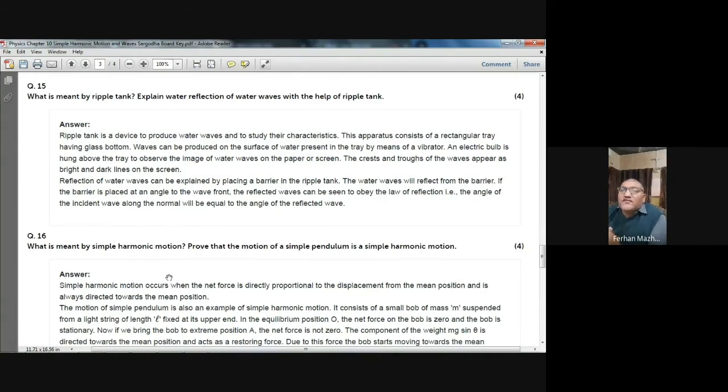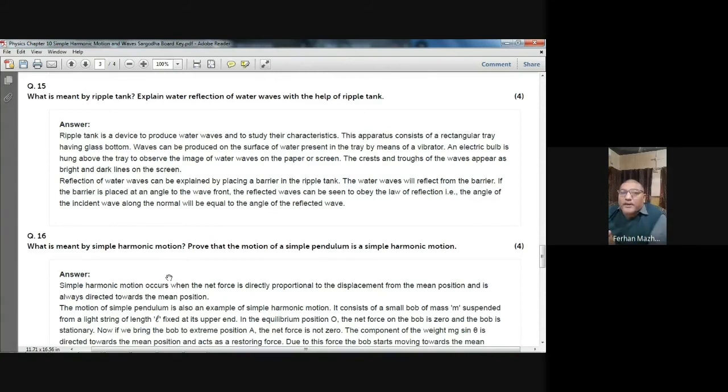Reflection of water waves can be explained by placing a barrier in the ripple tank. The water waves are reflected from the barrier. If the barrier is placed at an angle to the wavefront, the reflected waves can be seen to obey the law of reflection. That is, the angle of incidence of the wave along the normal will be equal to the angle of the reflected wave.